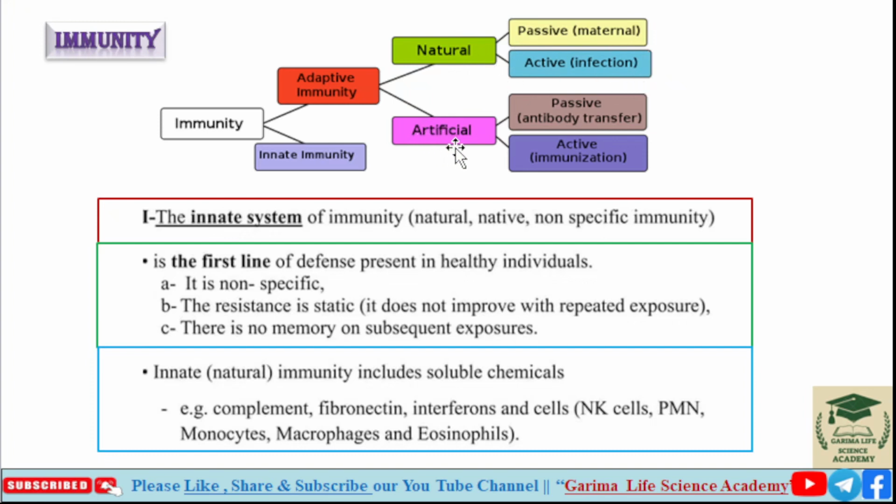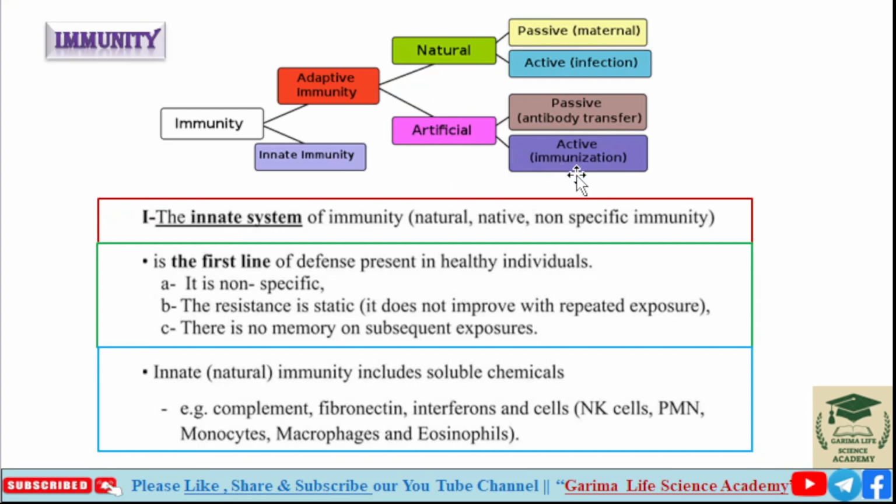In artificial passive immunity, we get immunity after antibody transfer; antibody transfer from one body to another is an example. Artificial active immunity we get after immunization, like taking a vaccine.